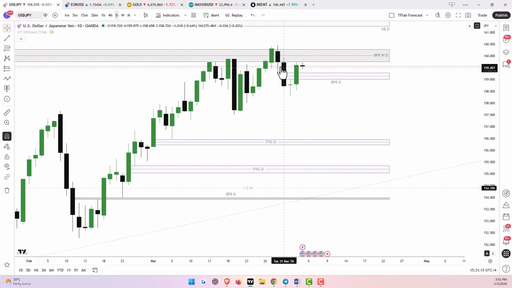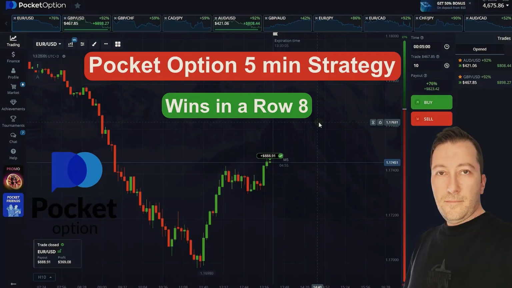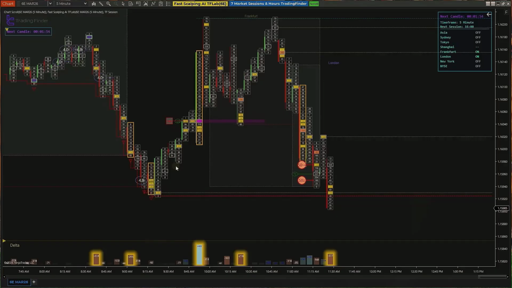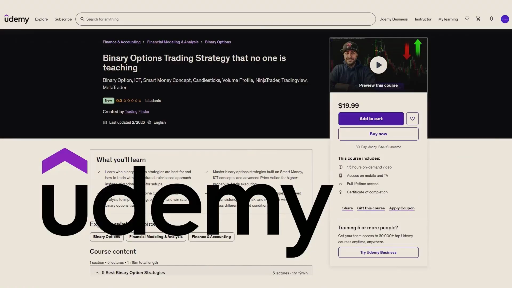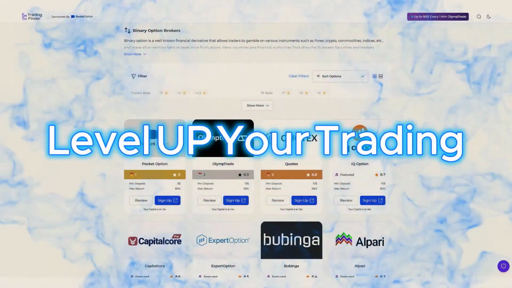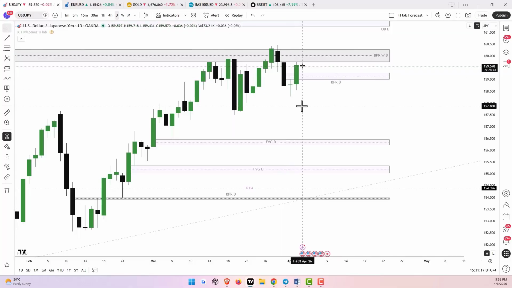the Japanese yen against the US dollar, and this downward movement took place.